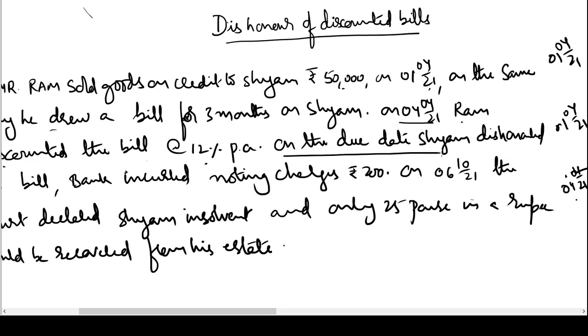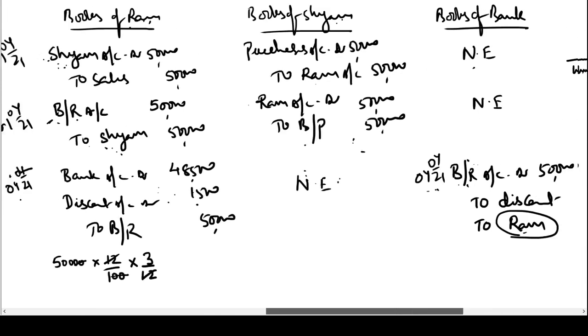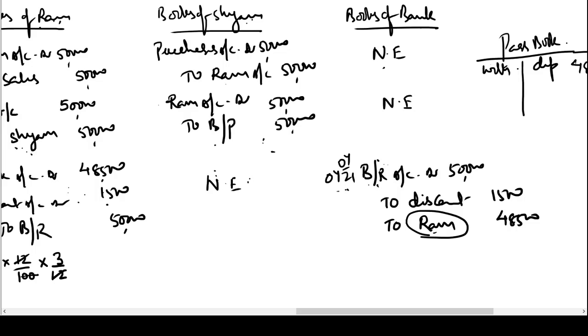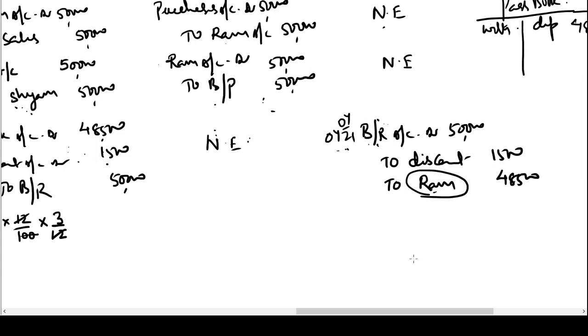On the due date, Shyam dishonored the bill. Bank incurred noting charges rupees 200. Now what will be the entry in the books of bank? Shyam is not paying the money, so bank will not keep quiet. Bank will simply withdraw the money from Ram's bank account with itself. So on 4th July 21, bank has to take money from account of Ram. So bank will debit Ram's account with 50,000 plus 200. This is the 200 noting charges amount.